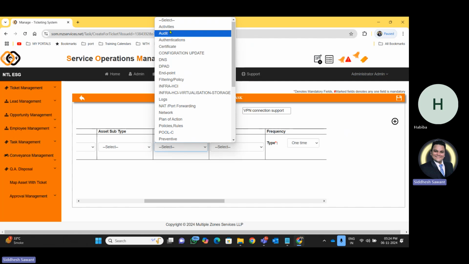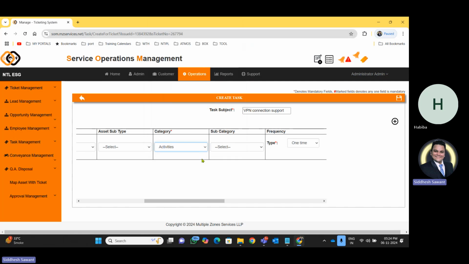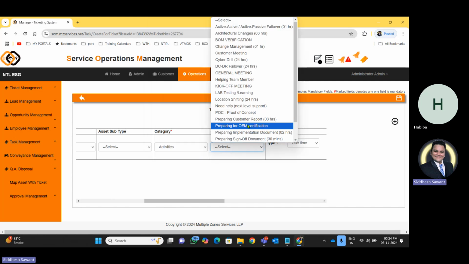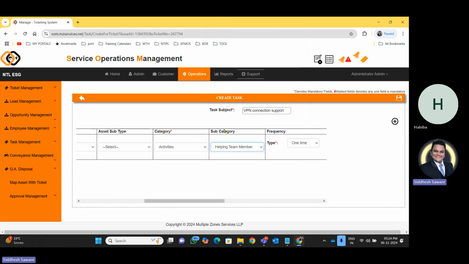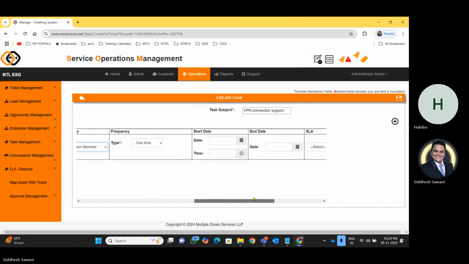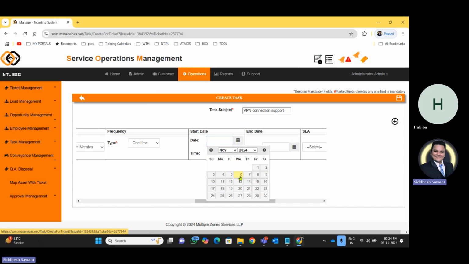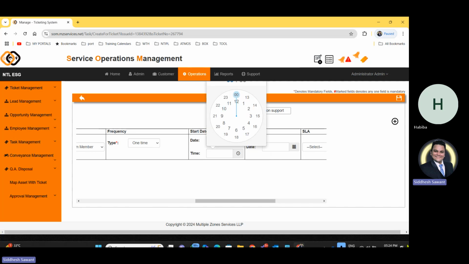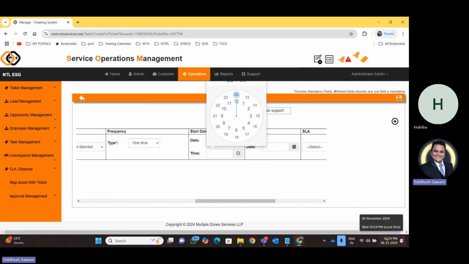Then you have to go for selecting the category activity. Here I can select helping team member, for example. Then I'll click the start date. For example, I started this support task at 5:24, so I'll do this by 25.